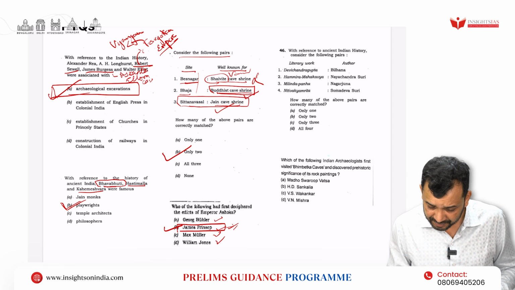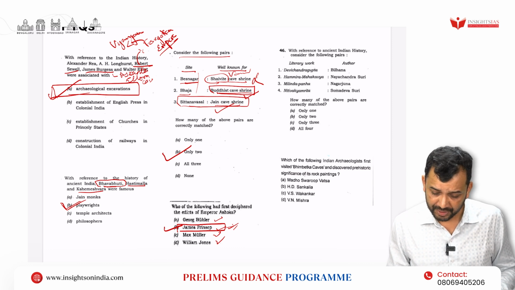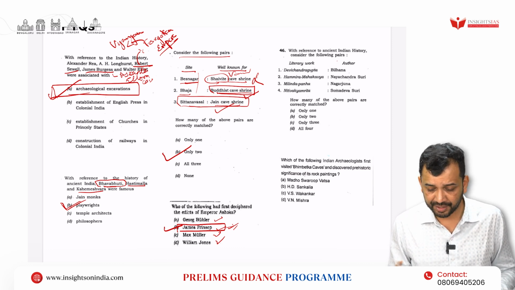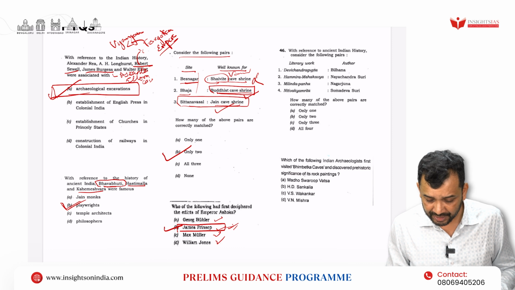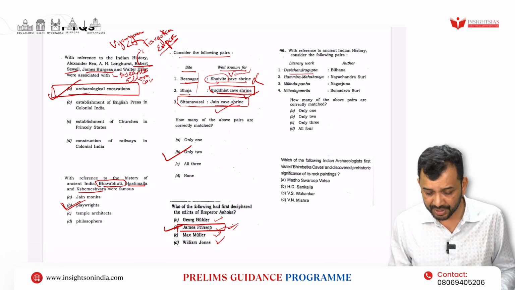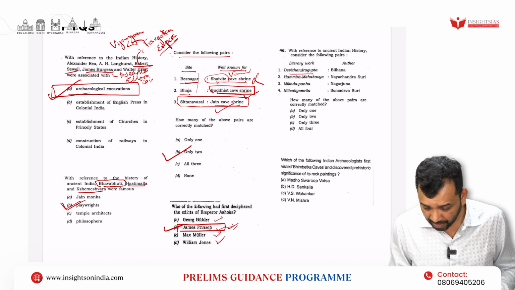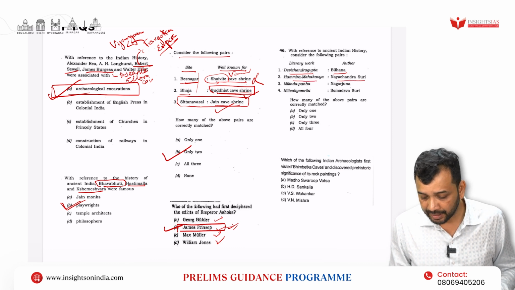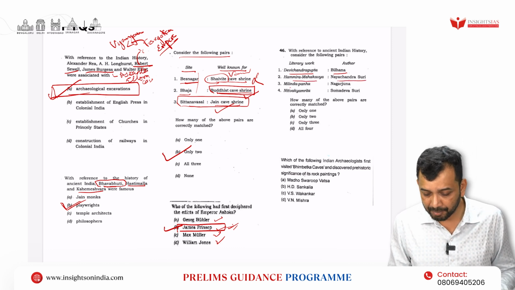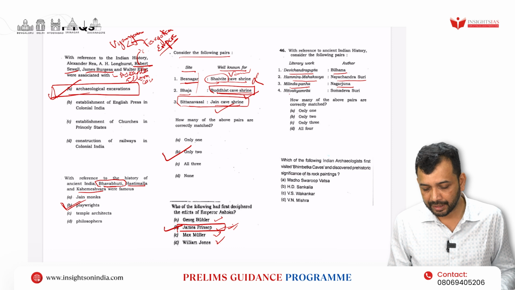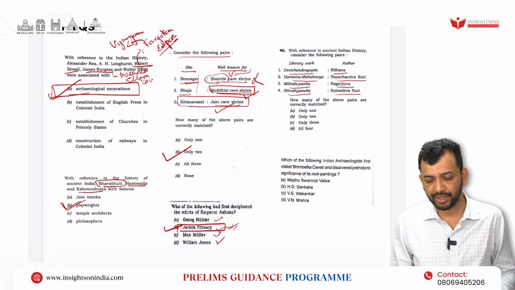And then with reference to ancient history, consider the following. They have given literary works and authors: Devichandragupta by Bilhana; Hammira Mahakavya by Nayachandra Suri; Milindapanha by Nagarjuna; Nitivakyamrita by Somadeva Suri.